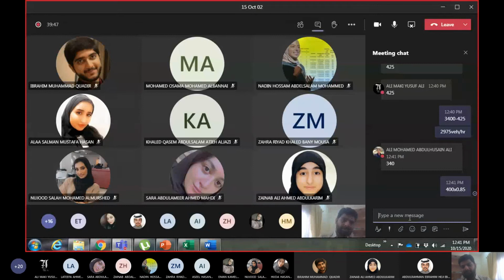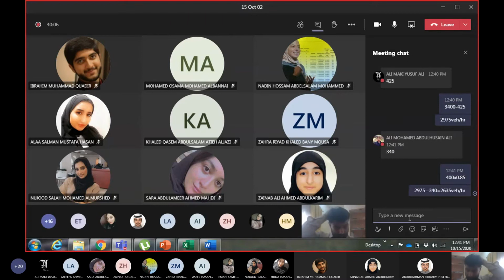So 2975 minus 340 gives you 2635. So the volume in the last segment will be 2635 vehicles per hour. Okay. Now, anyone has any questions, they can ask me.